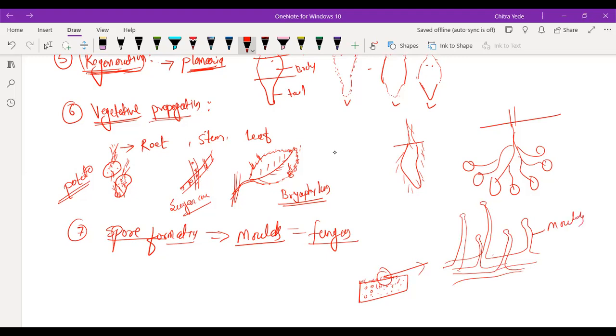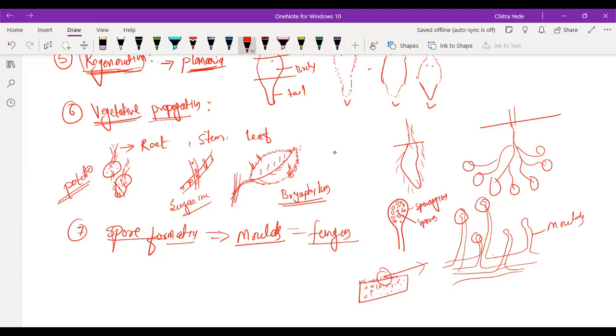And one more thing: after the second or third day, you will observe that the mold becomes greenish and then brown. At the top of the mold you will find the sporangium. In the sporangium, many minute microscopic spores are formed.